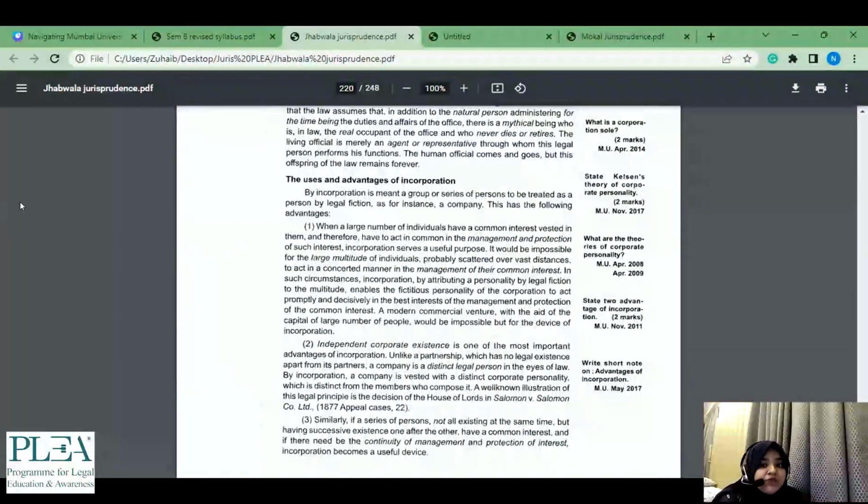So again, because we have come here for a 2 marker, we probably don't have the time to read the entire thing. What we would do is the same as what we did for valid essentials of a custom. We can just go through the first line, which will tell me the main advantage. When a large number of individuals have a common interest vested in them and therefore have to act in common in the management and protection of such interest, incorporation serves a useful purpose.